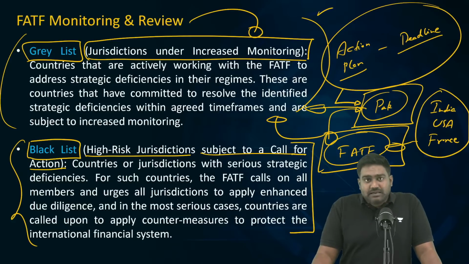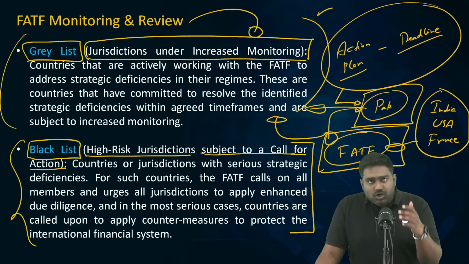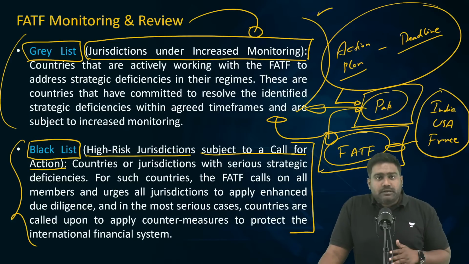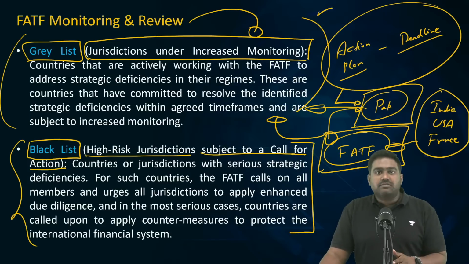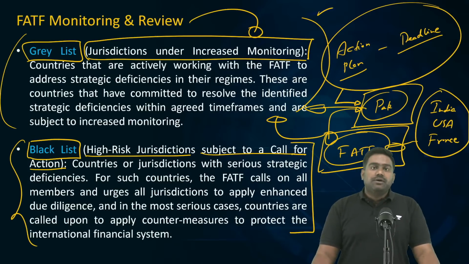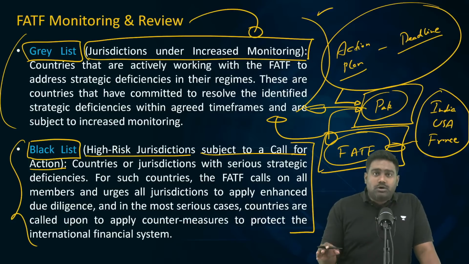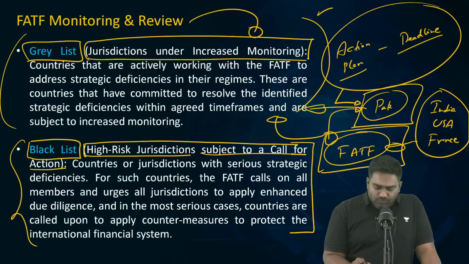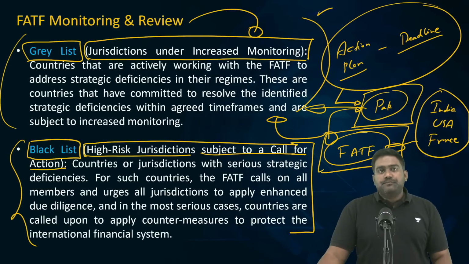Once a country is blacklisted, your sovereign credit rating will basically go down to junk status. No foreign capital will enter that country. No investor will invest a single dollar in such countries. Your trade could come to a halt. You will no longer be able to import and export because nobody would work with blacklisted countries.